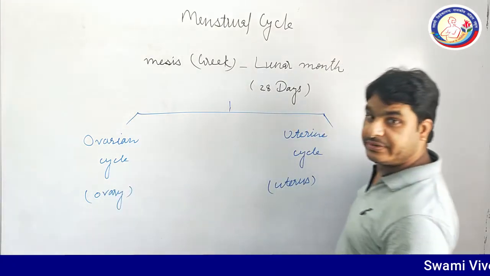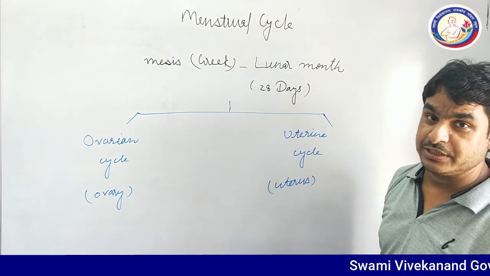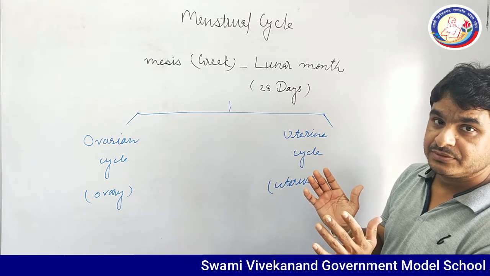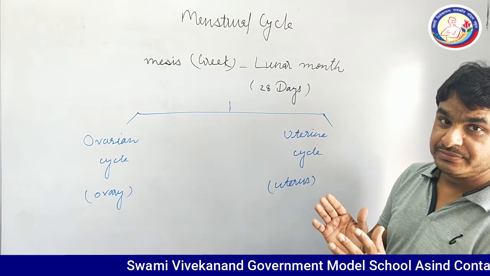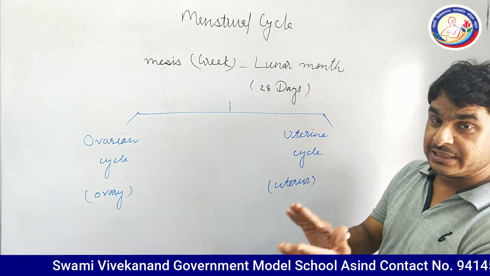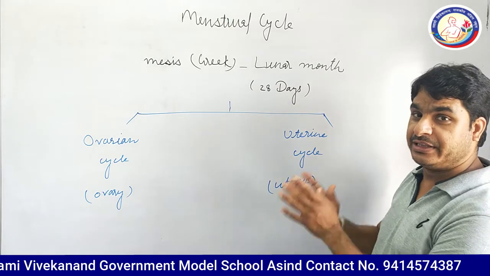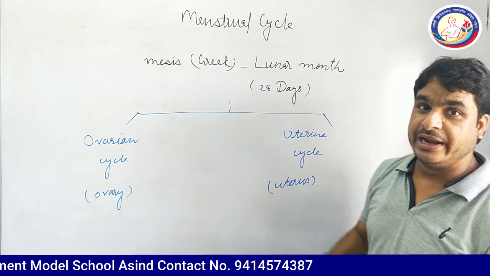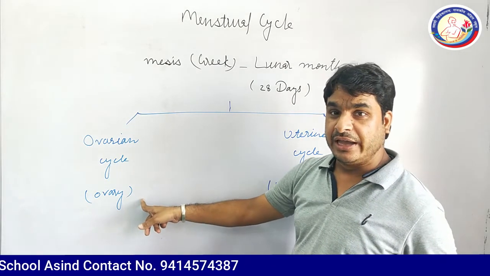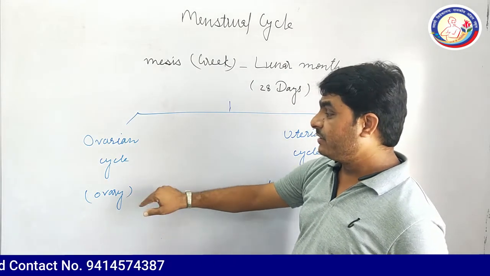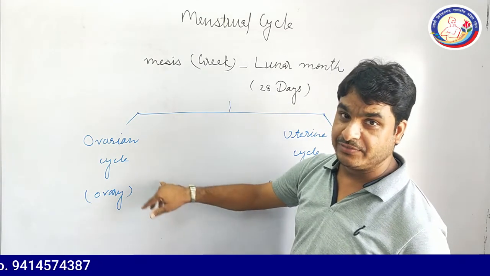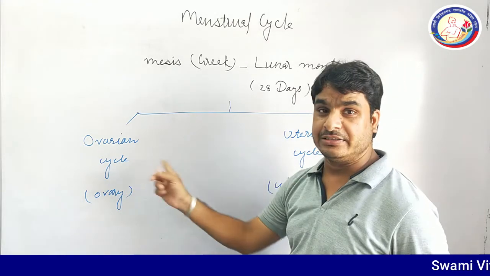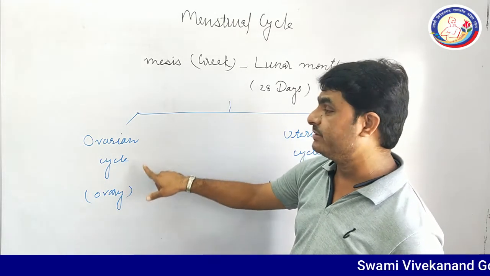As I described in the previous part of this video, first of all the human ovary contains primary follicles. After some changes, it converts to secondary, then tertiary, and finally to Graafian follicle. At the 14th day, the egg is released, which is known as ovulation, and after that it converts into corpus luteum. So all these cyclical changes are known as the ovarian cycle.